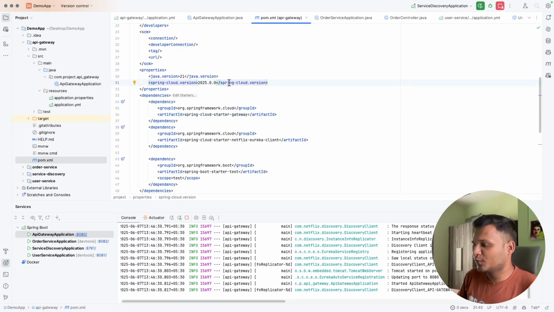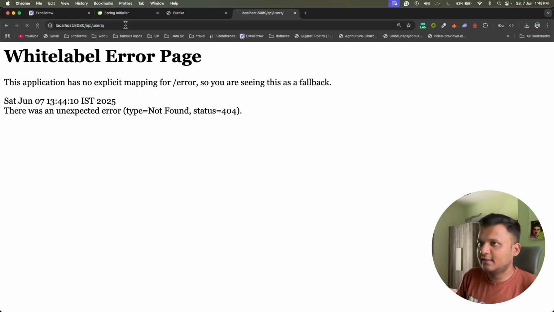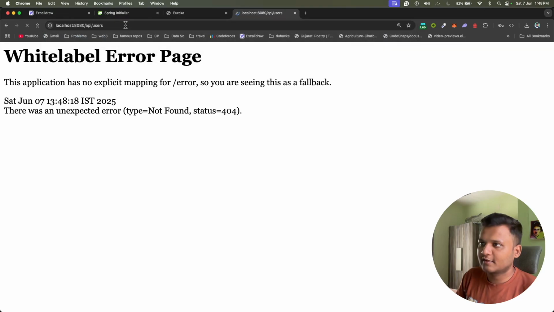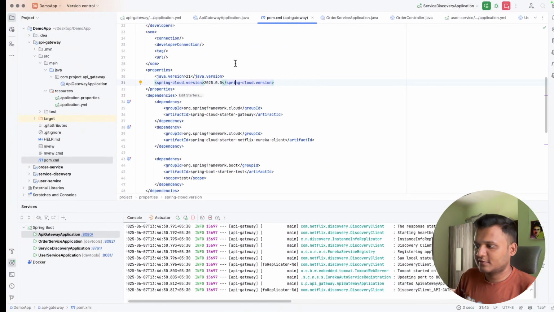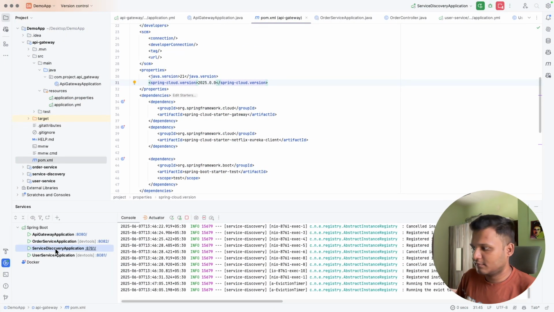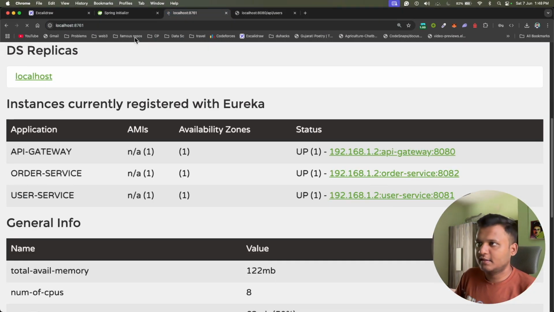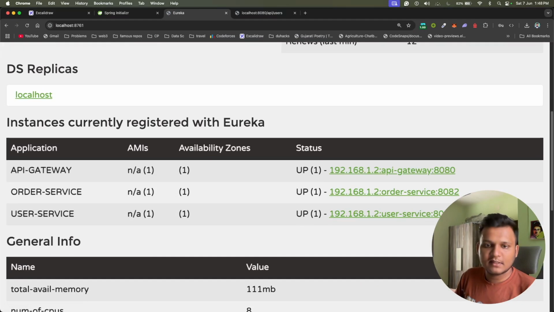Okay, so let's go to the API gateway again and hit /API/user, and now it should be okay. Man, please work. Why is it not working? And let's go to the Eureka and see whether it is listed. API gateway is listed.